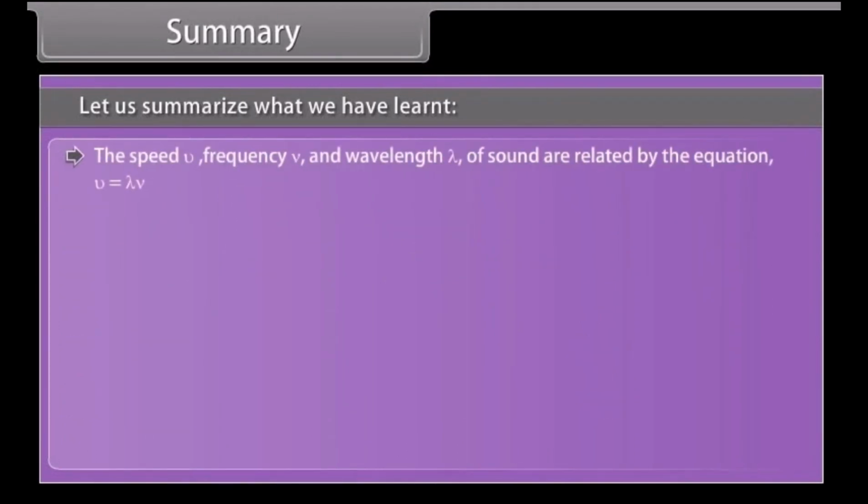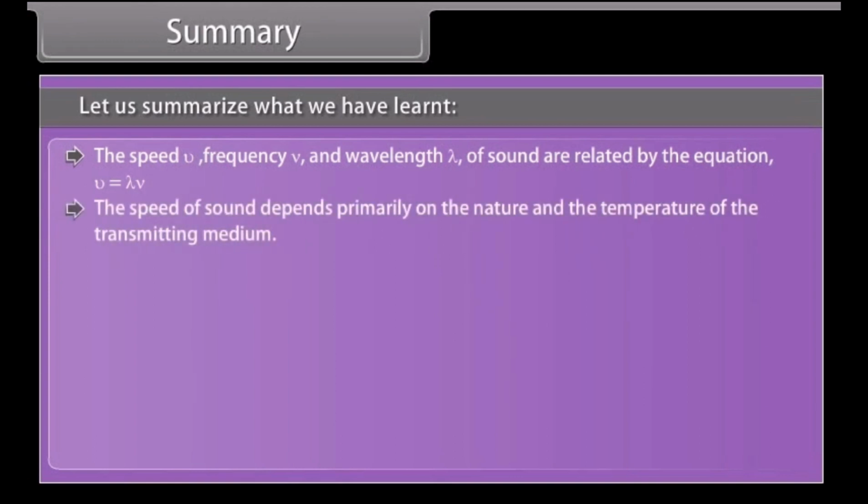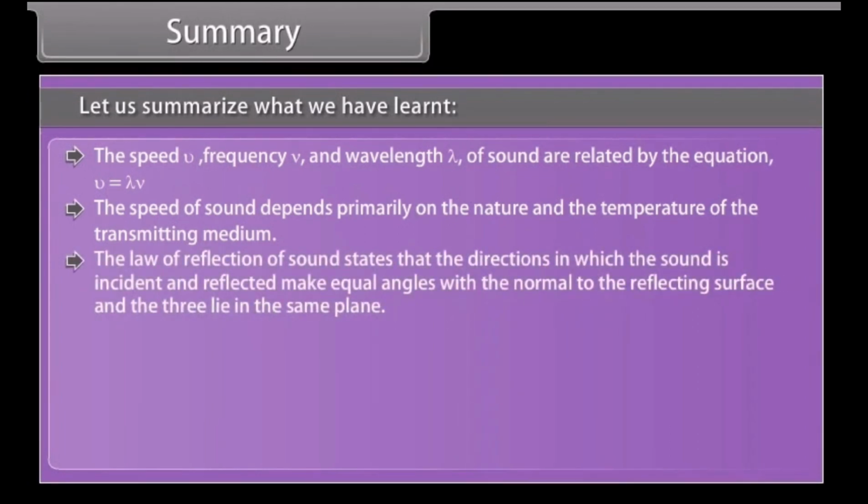The speed v, frequency nu, and wavelength lambda of sound are related by the equation v = lambda × nu. The speed of sound depends primarily on the nature and the temperature of the transmitting medium. The law of reflection of sound states that the directions in which the sound is incident and reflected make equal angles with the normal to the reflecting surface, and the three lie in the same plane.